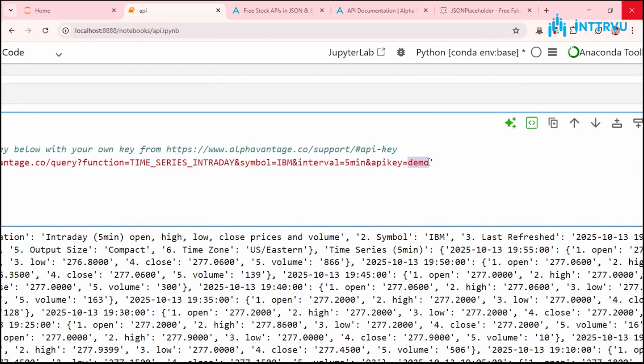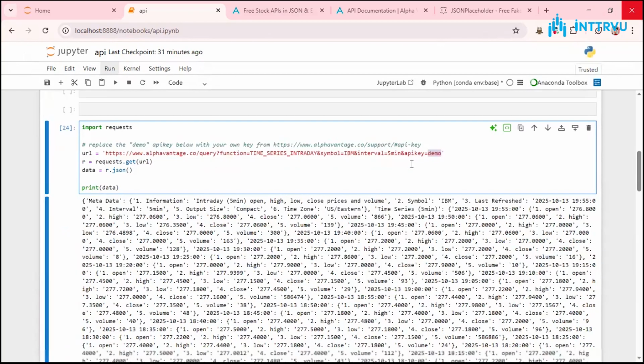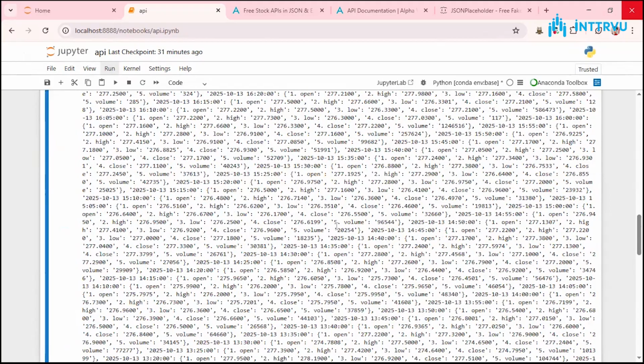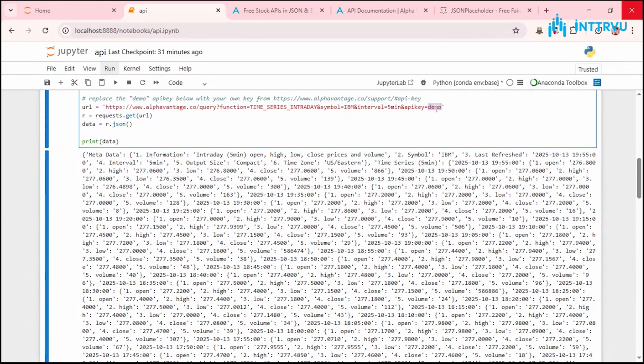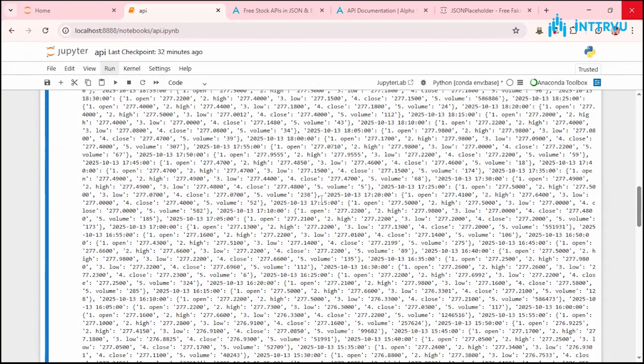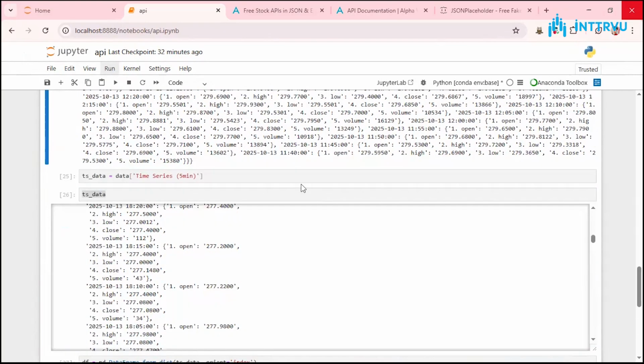I can create an account, let's say on a website offering crypto prices. It will give me an API key. Sometimes I need to pay, sometimes I get it for free. And I will use that API key to fetch the data. You just put it here, or you will have the code directly on the website and you just copy paste the code and put in your API key. And your job is done. You will get the data. Then how to convert that data into a usable format is left to you to figure out based on the format of the data.